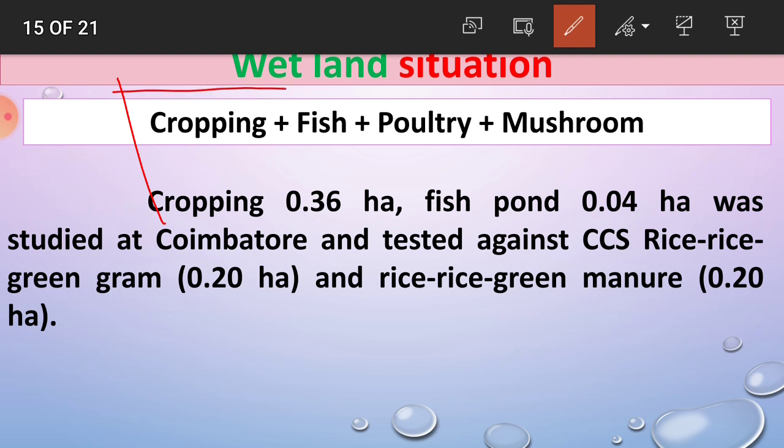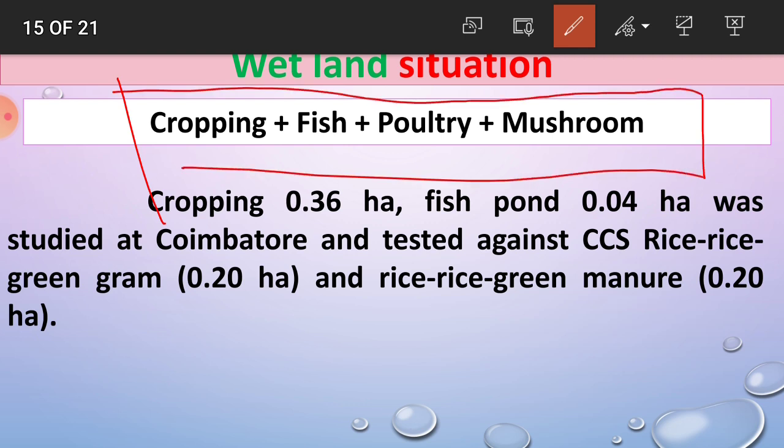The IFS model is cropping plus fish plus poultry plus mushroom. You have to grow crops which require more water from sowing to harvesting. Then fishery, aquaculture, this enterprise also requires water. Then poultry and mushroom. In the cropping, 0.36 hectare area is under cropping, then fish pond 0.04 hectare area. This model was studied at Coimbatore, and it is compared or tested against the conventional cropping system.